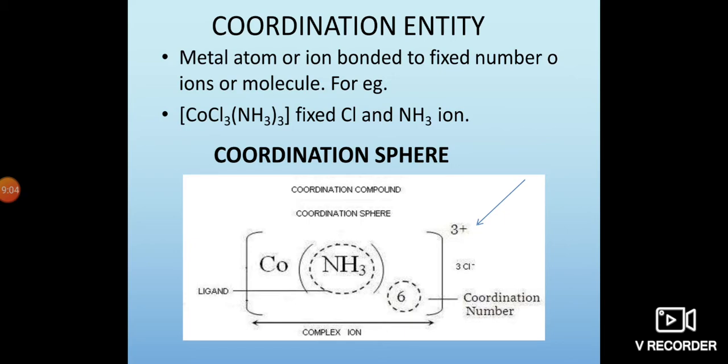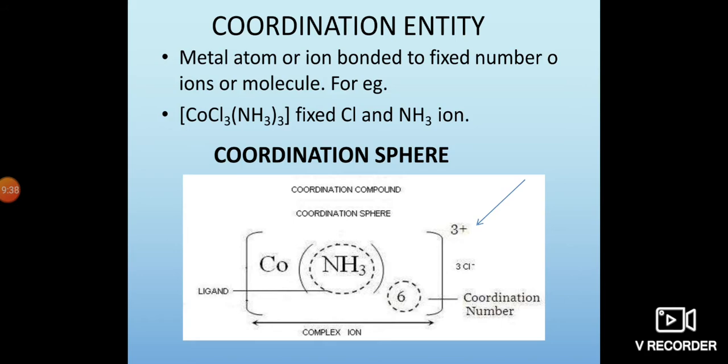Then we know the coordination sphere. What is a coordination sphere? First, the metal atom is there and it is bound with ligands, that is the sphere, the coordination sphere, where the central metal atom and ligands are located in space, is known as the coordination sphere.